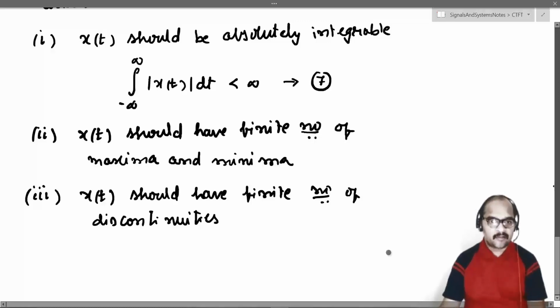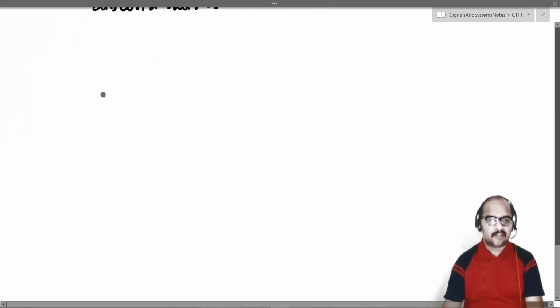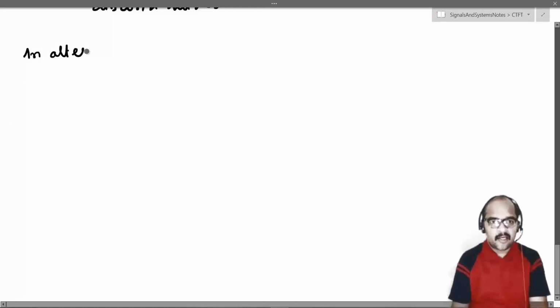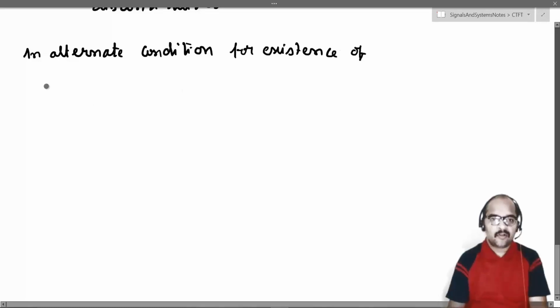Next, apart from the Dirichlet conditions, there is one more condition. So what is that? We write that down as an alternate condition for existence of the Fourier transform.